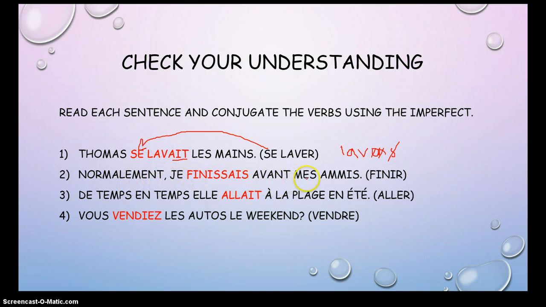Normalement, je finissais avant mes amis. Sorry about that double M there. Again, the nous form would be finissons in the present tense. Drop your O and S, and then you're going to tack on that AIS ending. De temps en temps, elle allait. Allait, the nous form of the present is allons. Drop your O and S and add your AIT.